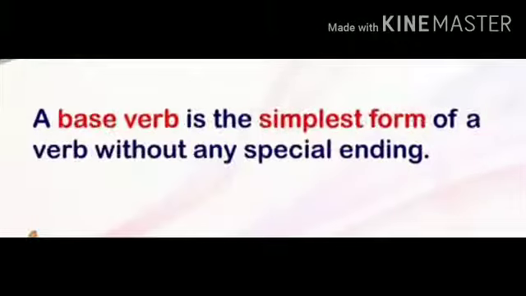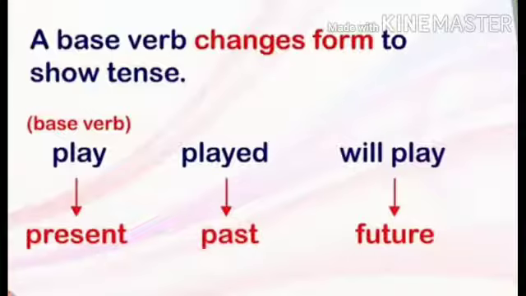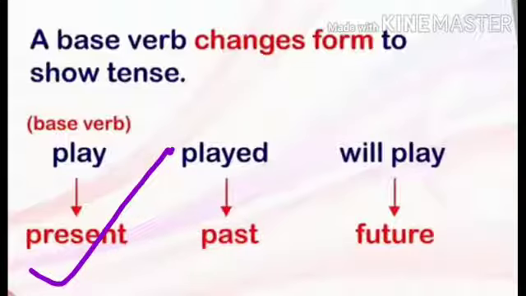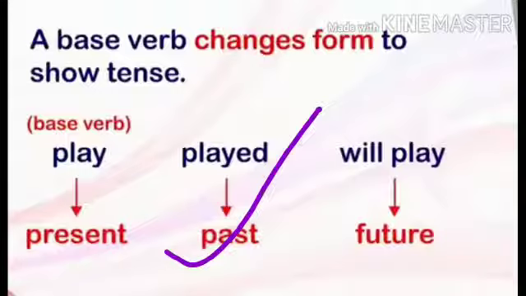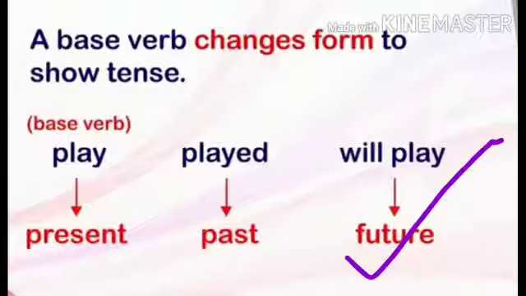A base verb is the simplest form of a verb without any special ending. Here you can see how a base verb changes form to show tense. Play, that is the base verb. It shows the present tense. Now when this play is changed to played, it shows past tense, which is the second form. Finally, when it is changed to will play, it presents the future tense.